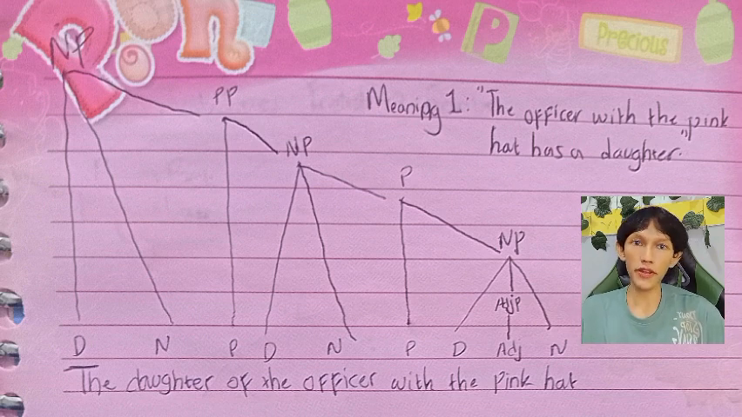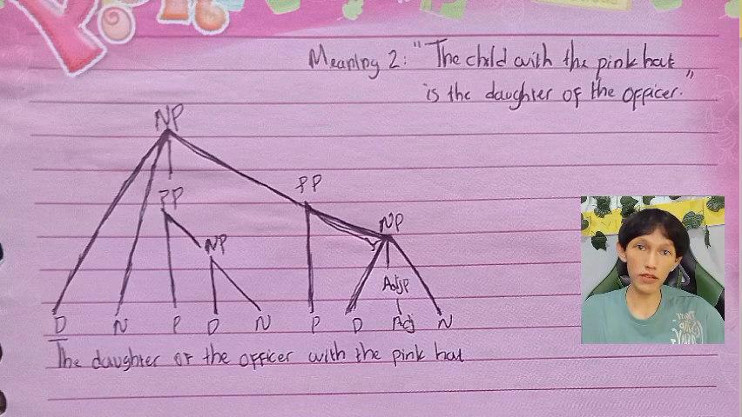The last component in the sentence is the word the, a determiner that specifies the noun. Then the word daughter is a noun referring to a specific person. We merge it to form a noun phrase as the top node for the sentence. Okay, now we move to the same sentence but with the alternative meaning. The second meaning is: the child with the pink hat is the daughter of the officer.